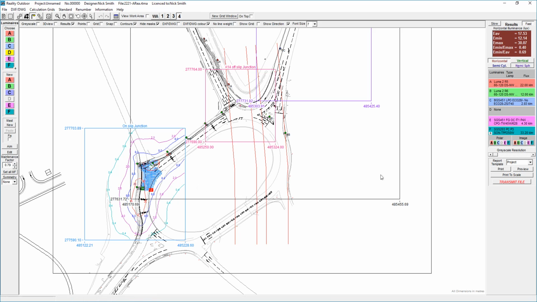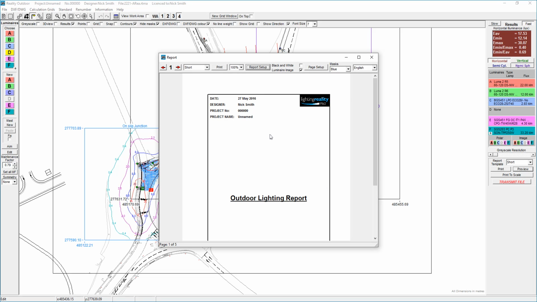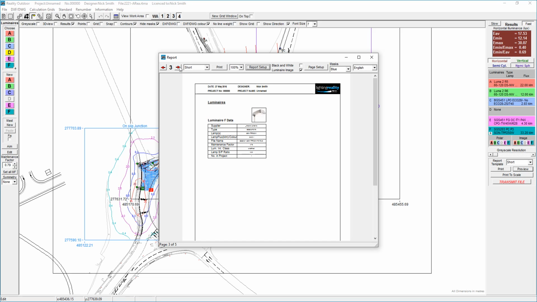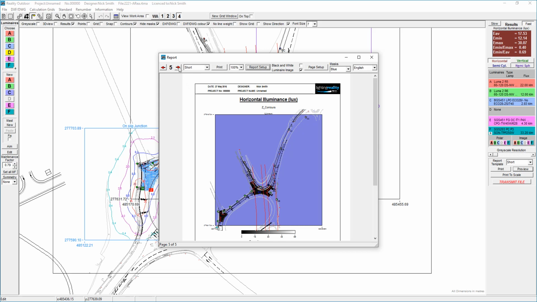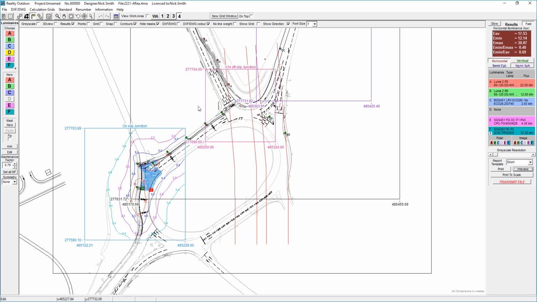Going to cover a topic which we get quite a few questions about, and that is to do with printing reports. So I have a design here. It's got 4 grids, and if we do a print preview and use the default grid, which is short, we get various pages, but we only get the first grid in the set, and we don't get any more. So there's a couple of ways that we can deal with this.